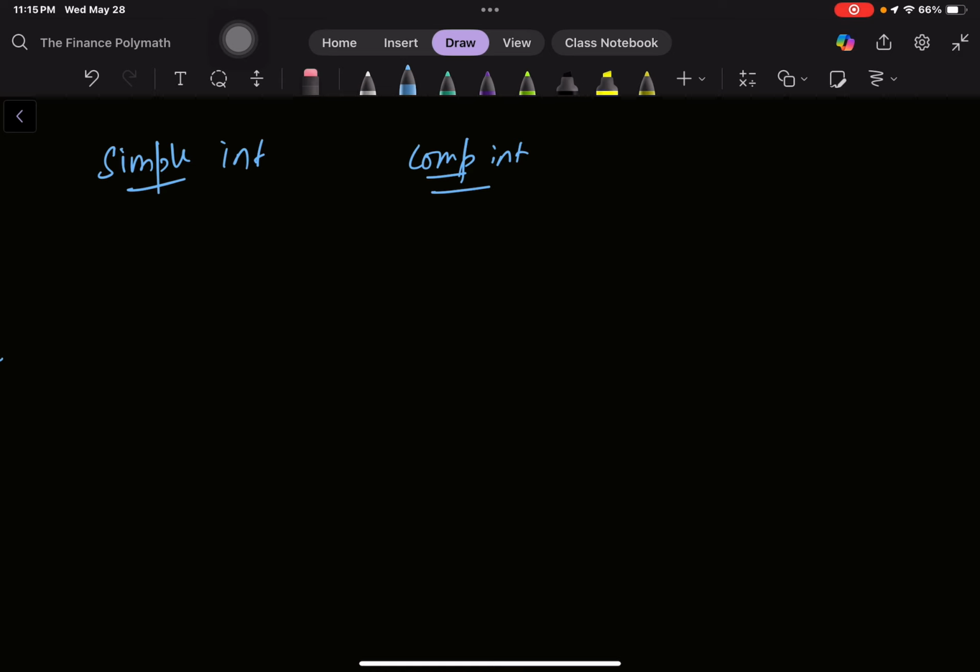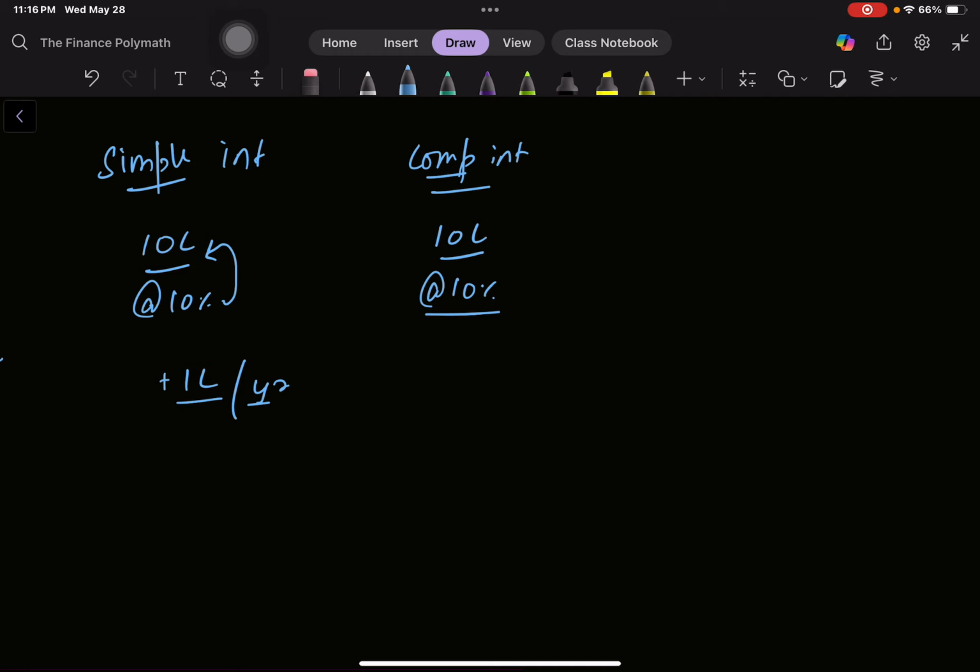Now what happens in simple interest? Let's say for example the principal is 10 lakh in both situations, and you get the same interest rate of 10%. In simple interest you get this 10% on the principal amount only, right? So every year you'll get 1 lakh rupees per year.